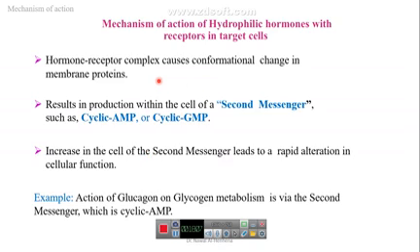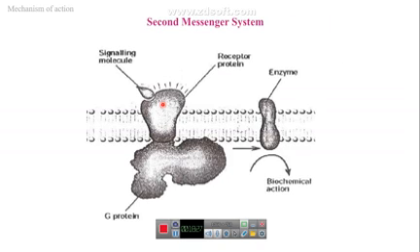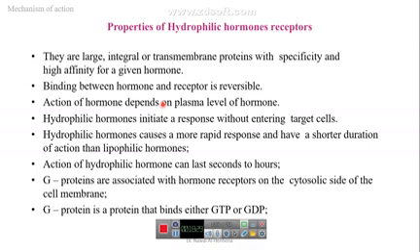For the other type of hormones, which is hydrophilic hormones, that are water-soluble and cannot cross the cell membrane, this is the second messenger.